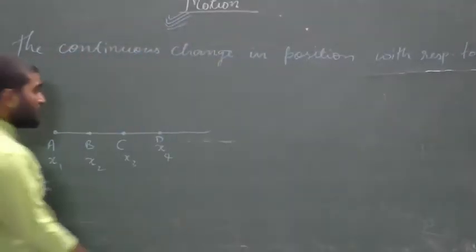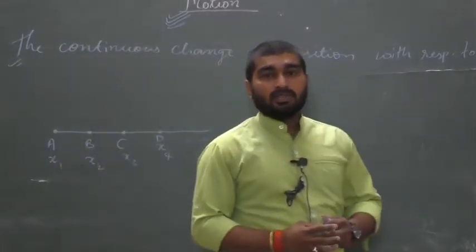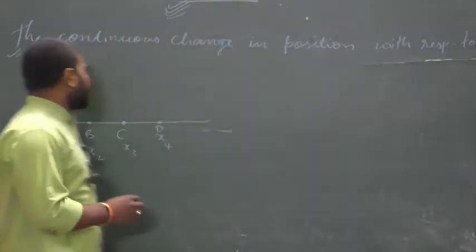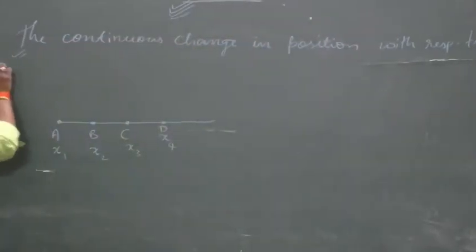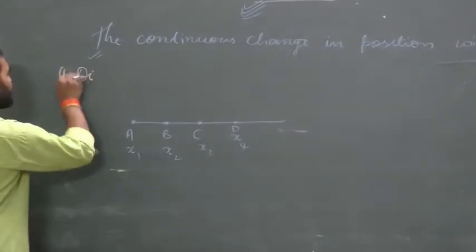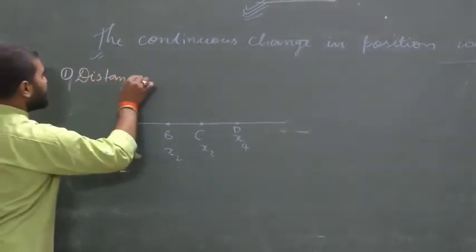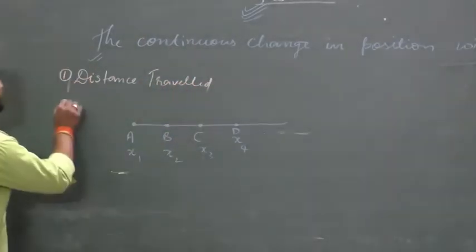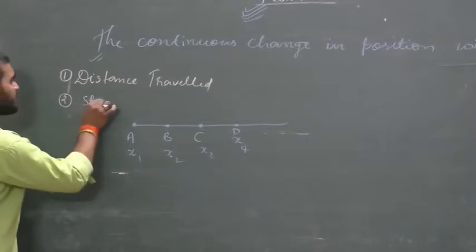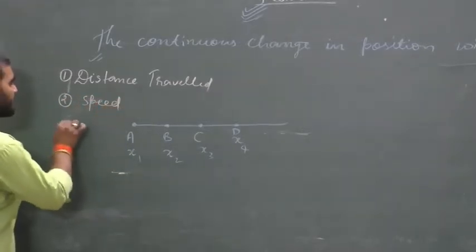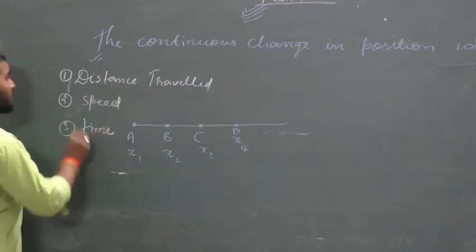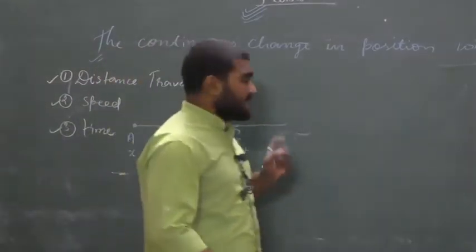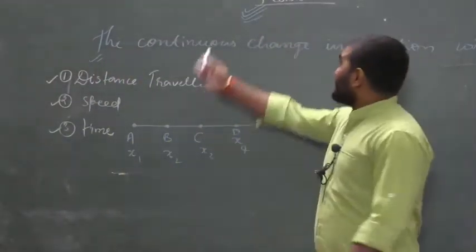There are three factors on which motion is dependent. Without these three factors, motion cannot be possible, and those three factors are: first factor is distance traveled, next, speed, and the last one is time. Without these three factors, motion cannot be possible. These three factors are the most important factors in the case of motion.